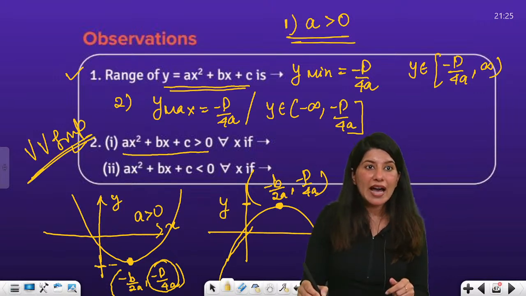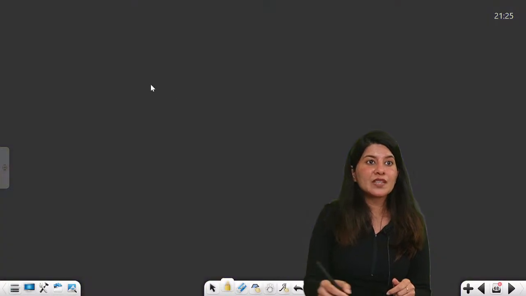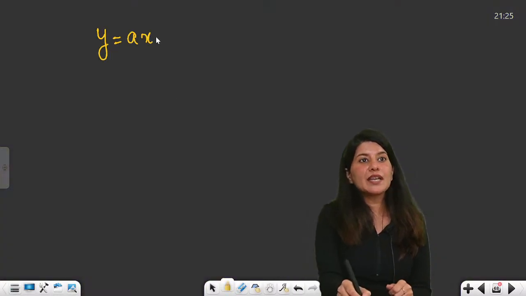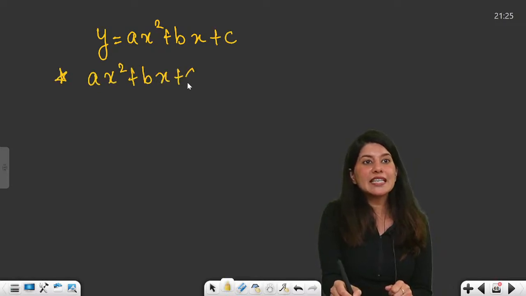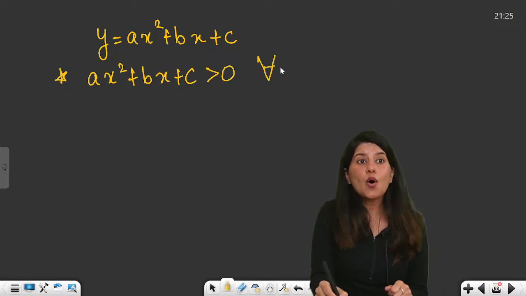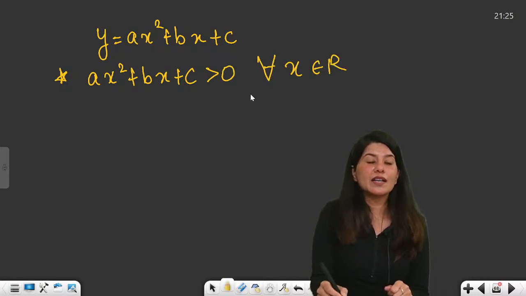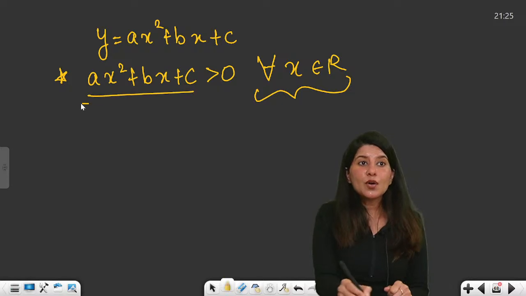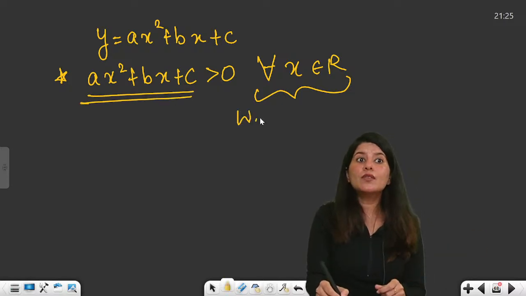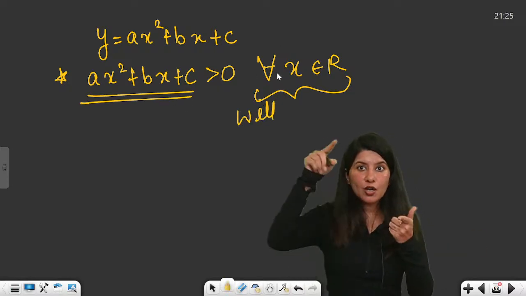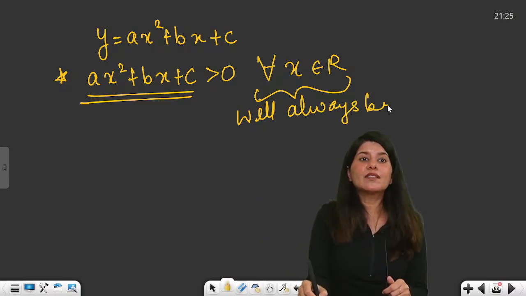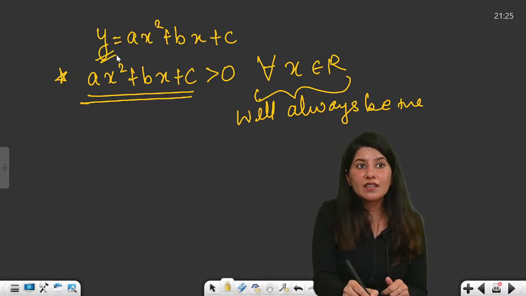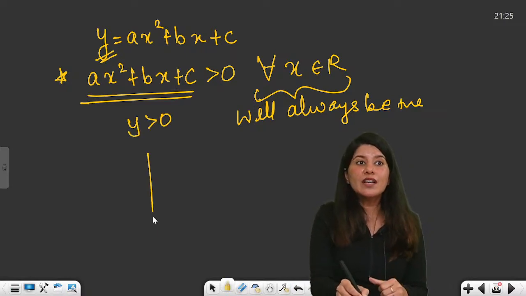Suppose you have y equals ax square plus bx plus c, and they are talking about ax square plus bx plus c greater than 0 for all values of x belongs to R. That means your quadratic expression will always be positive, for all values of x belongs to R. That means your y is always positive.